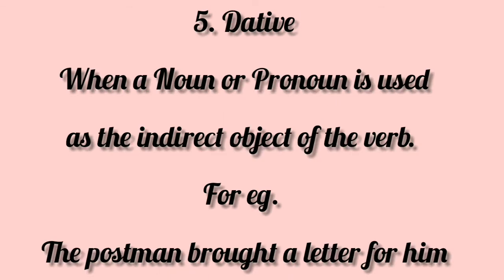Dative. When a noun or a pronoun is used as the indirect object of the verb, it is said to be in the dative case. For example, the postman brought a letter for him. Here, him is the indirect object. Him is in the dative case.